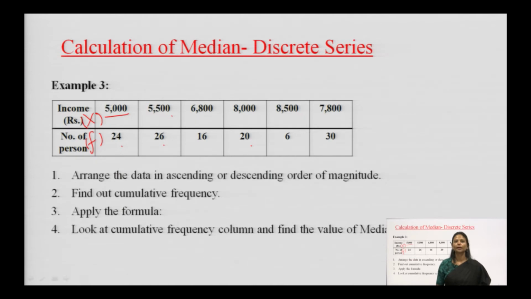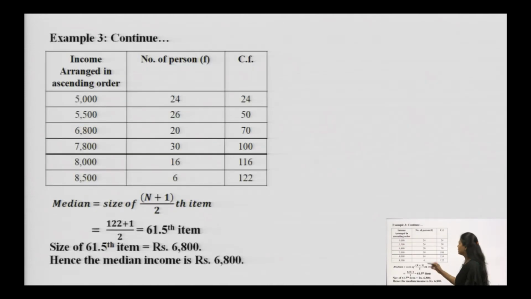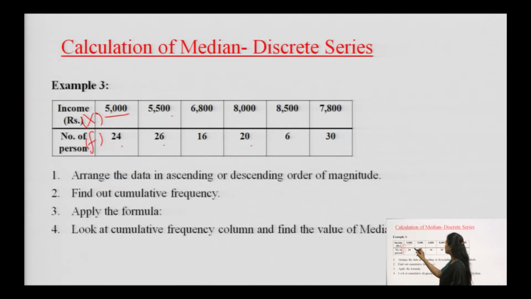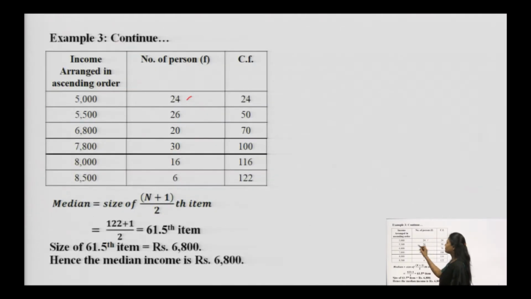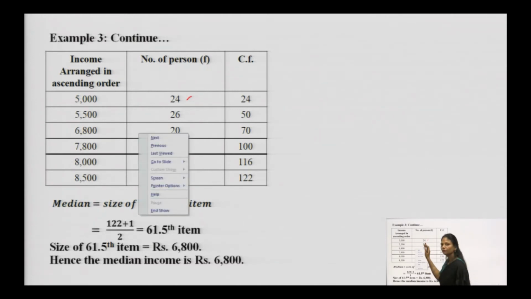Looking ahead at how to solve the question, I have arranged the data in ascending order here. 5,000 comes first, and the number of people obtaining 5,000 rupees in an organization is 24. So, this remains the same. 5,500, how many people obtain 5,500 here? 26 people. 6,800 is obtained by 20 people. So, we have arranged the data in ascending or descending order here.